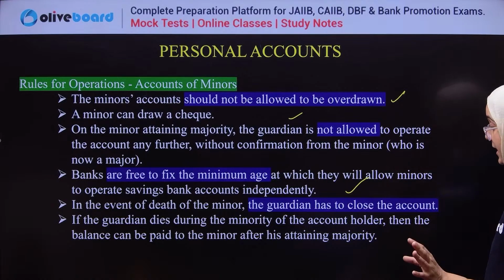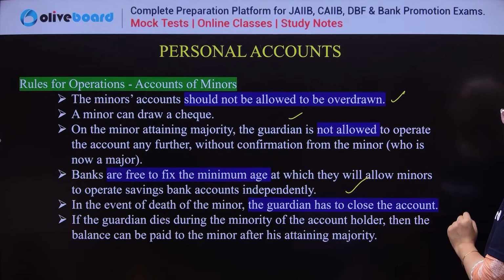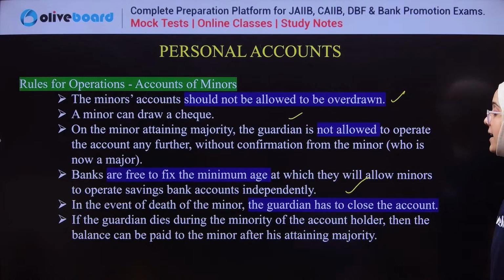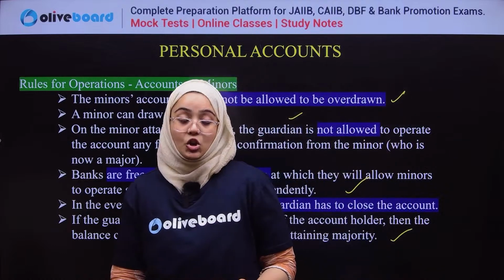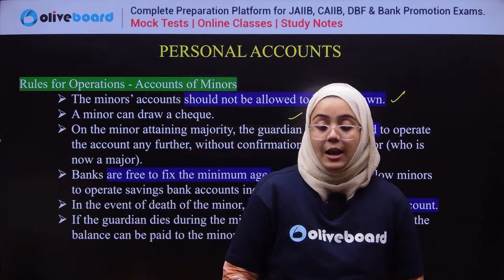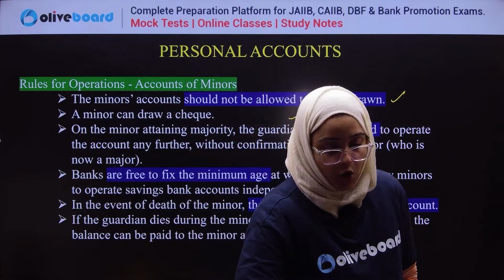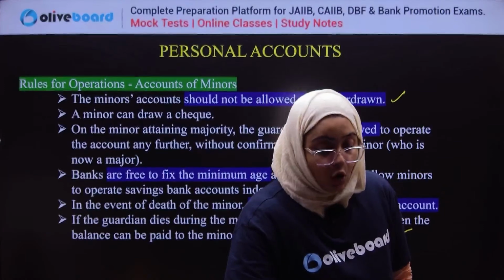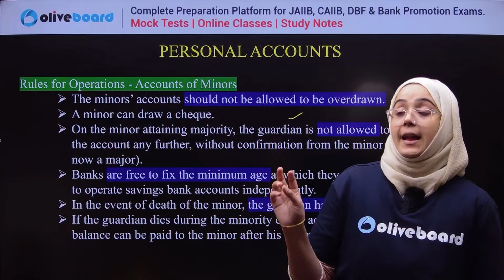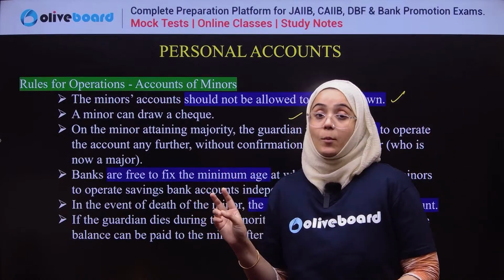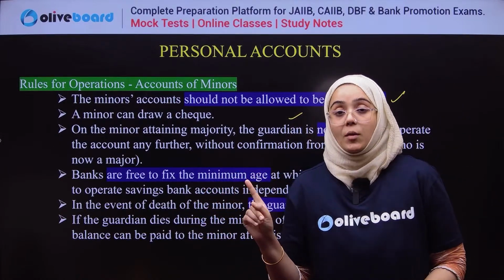Okay. Last, if the guardian dies during the minority of the account holder, then the balance can be paid to the minor after attaining majority. So, these are the terms and conditions for the rules and operation of the account of a minor. Always remember, a minor cannot open a current account, first of all. Second, a minor can be issued a checkbook. Their account should not be overdrawn.